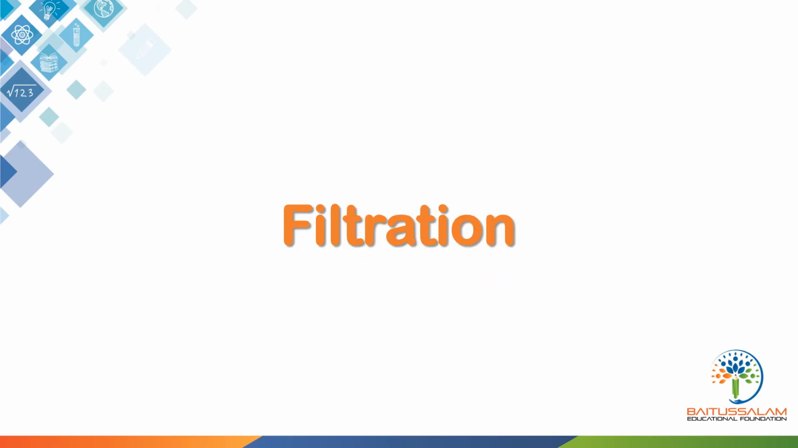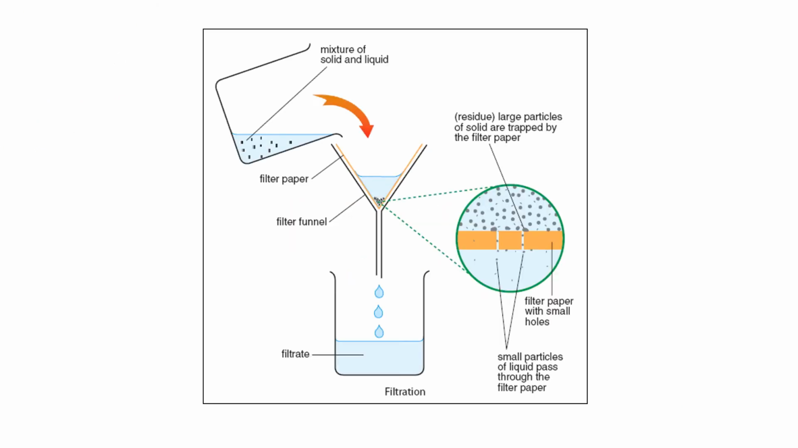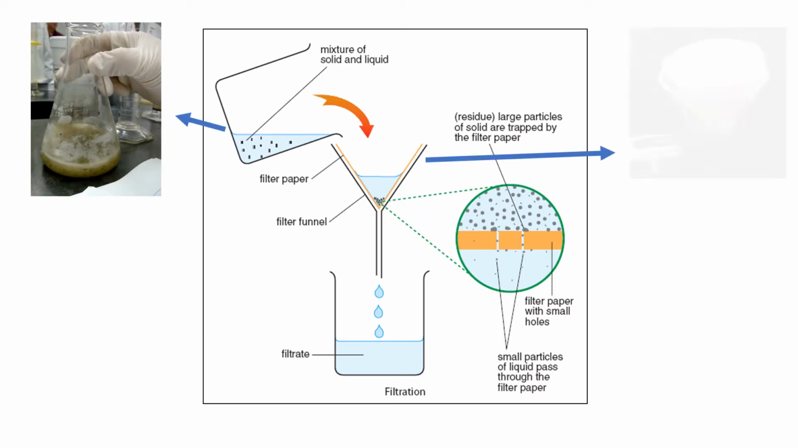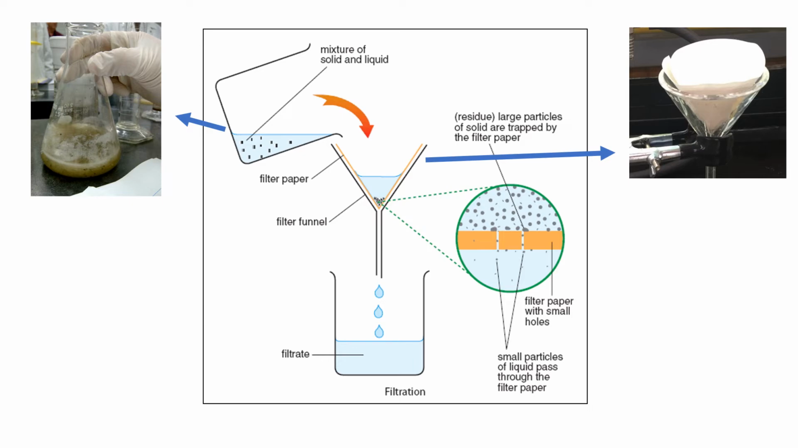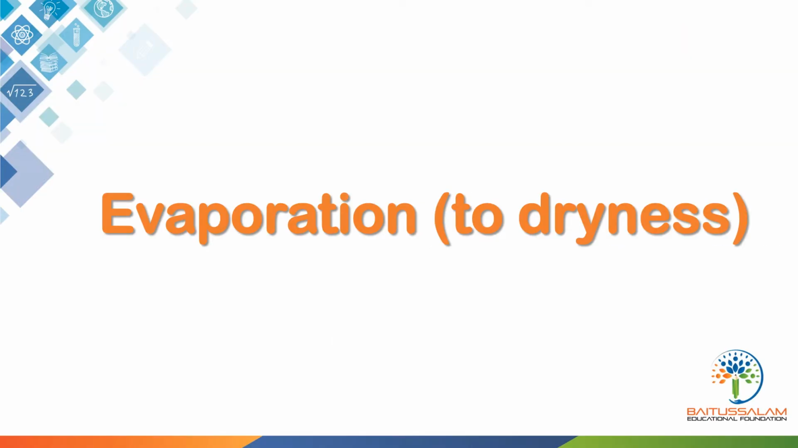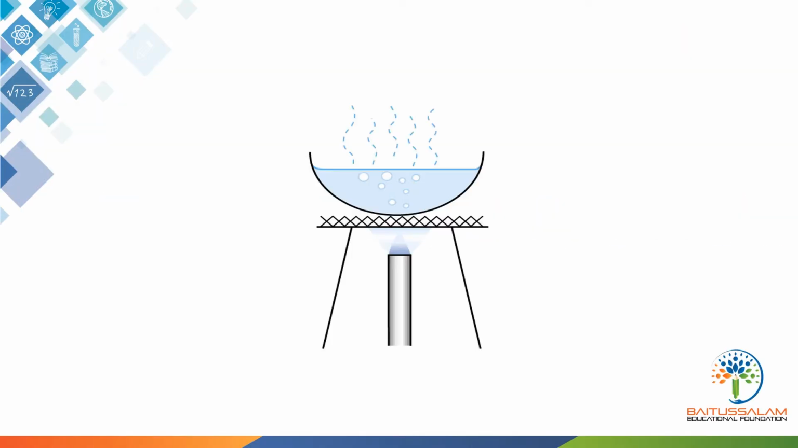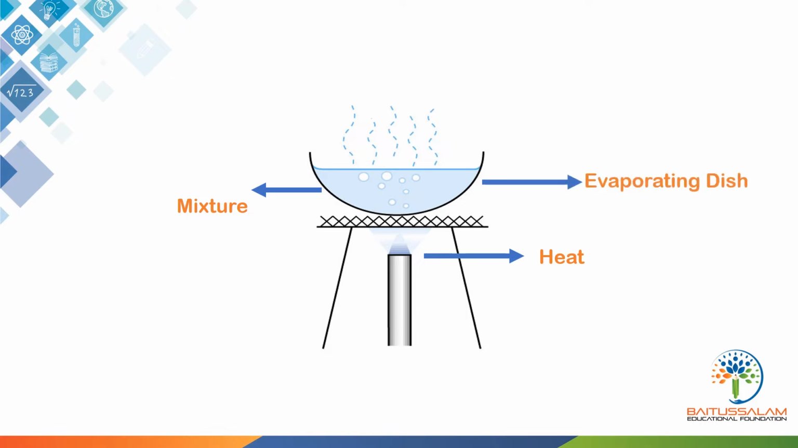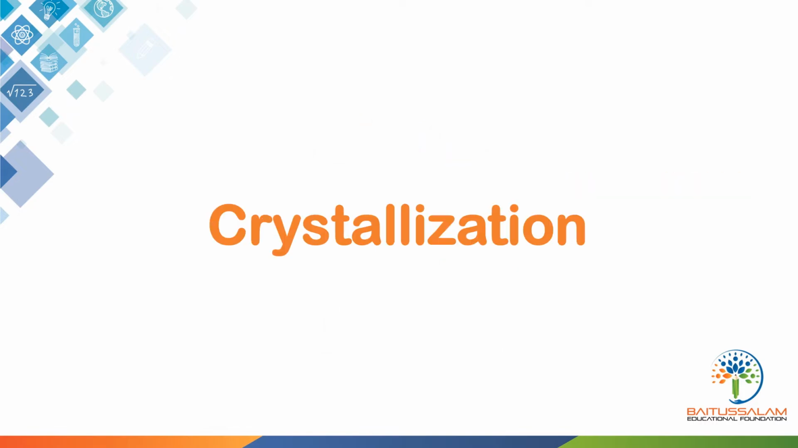Separation techniques. Filtration. This method is used to separate insoluble solid from liquid using a filter paper. The liquid mixture is poured onto a funnel that has a filter paper. The filter paper allows the liquid particles to pass and fall into the flask, forming what is called the filtrate, while the insoluble solid is left on the filter paper, called the residue. Evaporation to dryness. This method is used to separate soluble solid from liquid, by heating the mixture in an evaporating dish until all the liquid evaporates and the soluble solid is left.